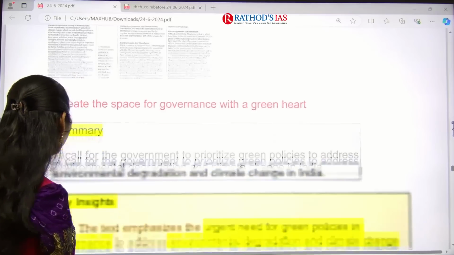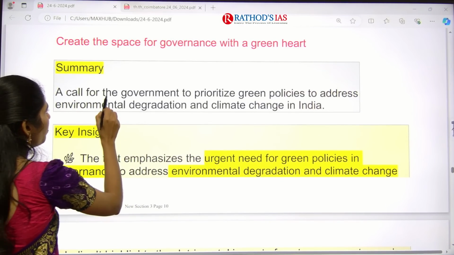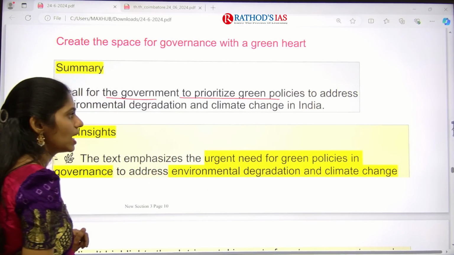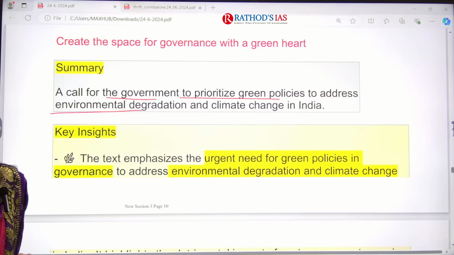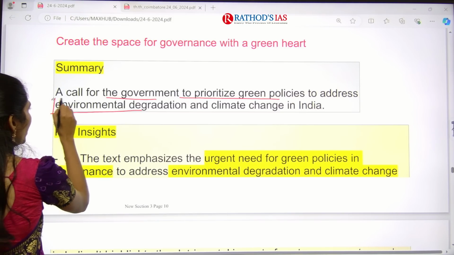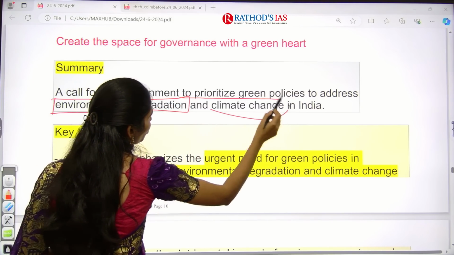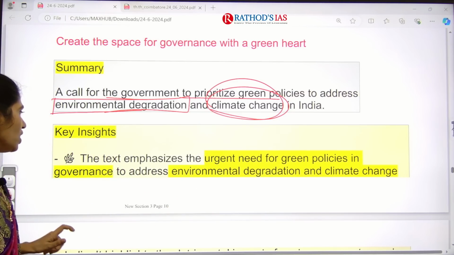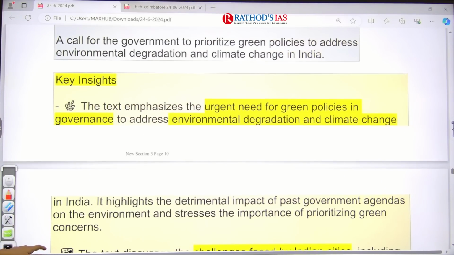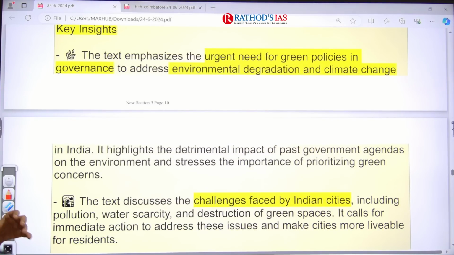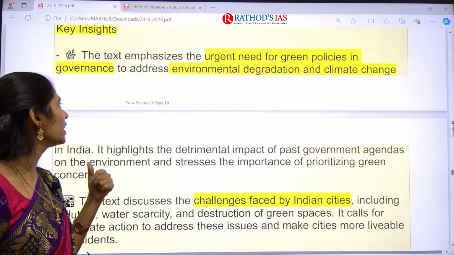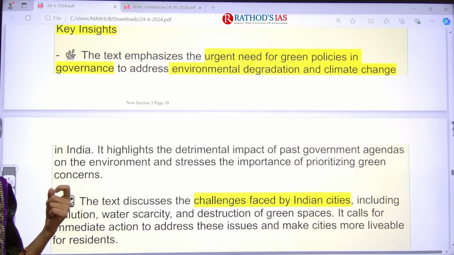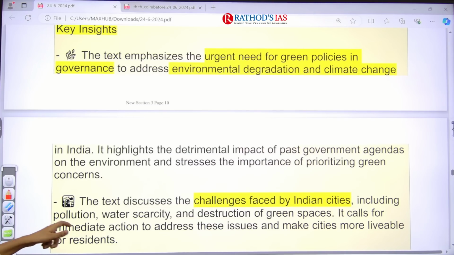Okay. So the summary says that government needs to prioritize green policies and address environmental degradation and also climate change in India. So we have to focus on environmental degradation and even climate change in India. If you see some important things here, this article says that yes, government needs to take some urgent steps. There is an urgent need for green policies in governance, and we have to focus on addressing environmental degradation. So we have to address climate change.